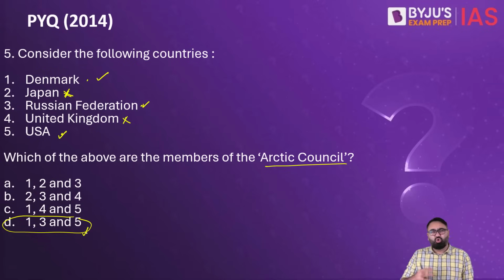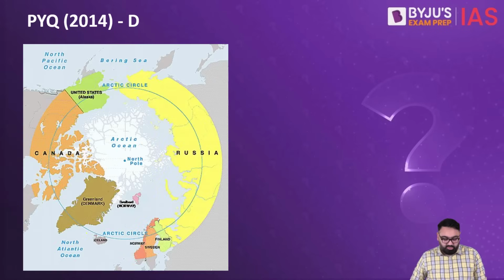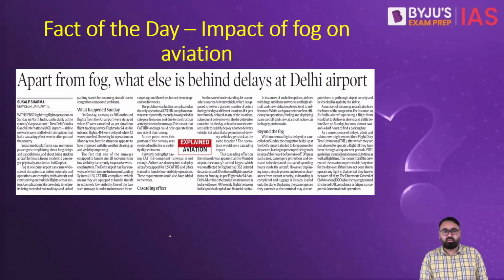Many people would think that US also does not seem to be near the Arctic Circle, but it is actually. I'll just show you the map so that it is clear to you. Now, this is what the Arctic Circle is. Russia, now from the US, Alaska, basically the part. If you know the history of Alaska, it's very interesting. Alaska actually used to belong to the Russians and Americans bought it a long time back. Canada, then there is Denmark, Iceland, Norway, Sweden, Finland. These are the countries that form a part of the Arctic Circle.